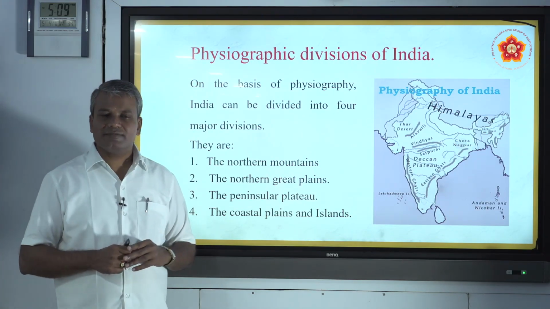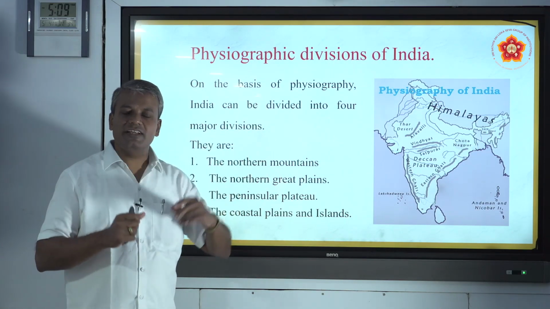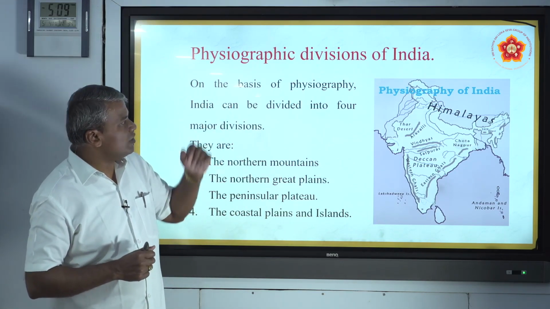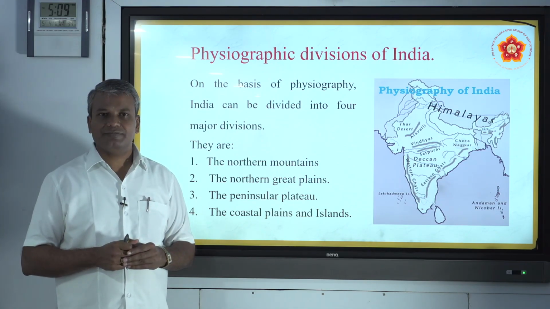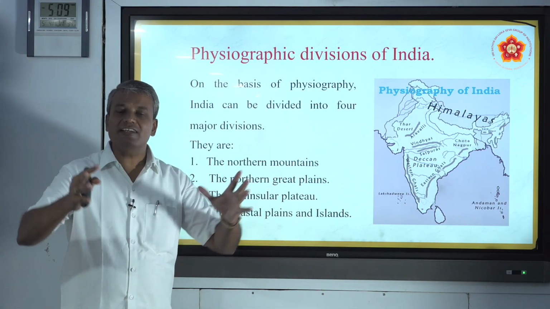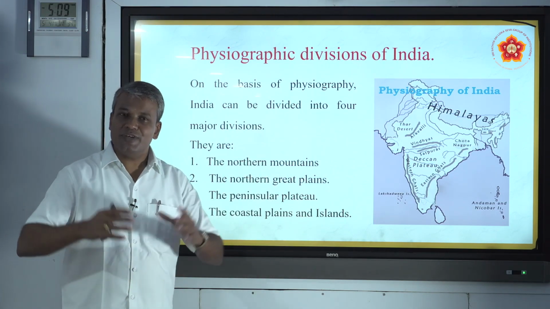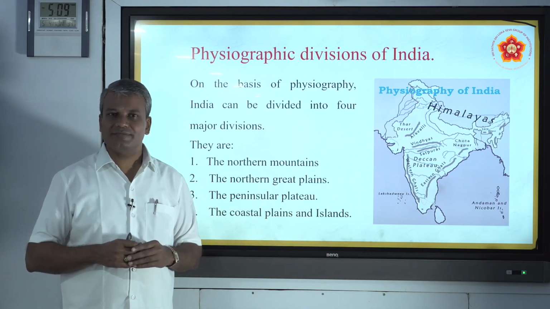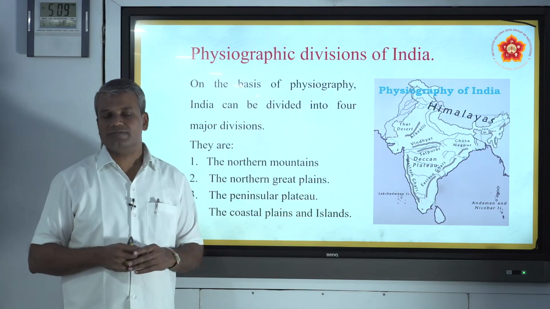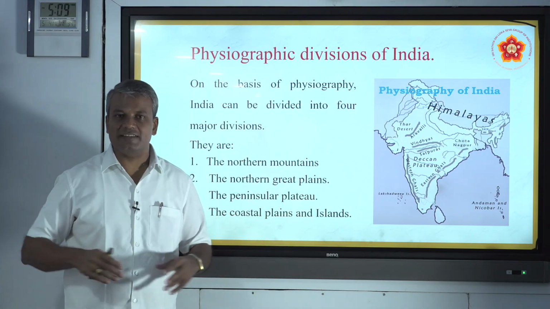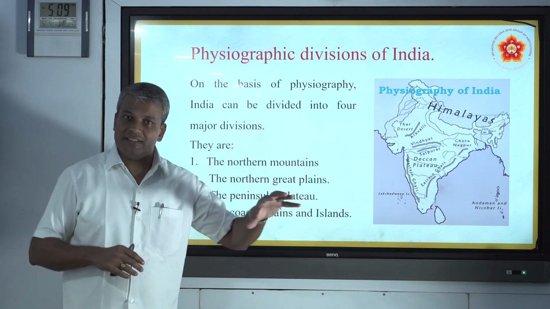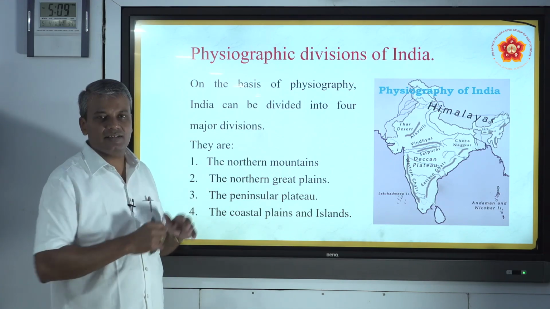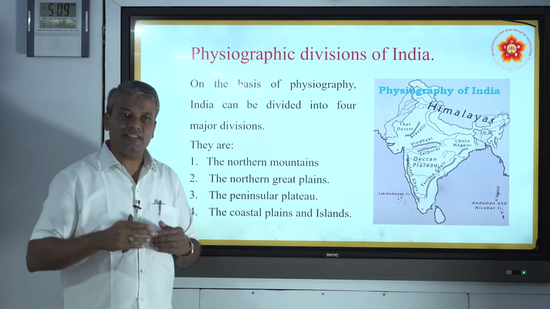So now let us discuss the physiographic divisions of India. On the basis of physiography, we have discussed that India has a variety of landforms. In some areas you can see mountainous regions, some areas are plain land, some areas plateaus, and we have coastal plains and deserts, and other important landforms can also be seen in India.